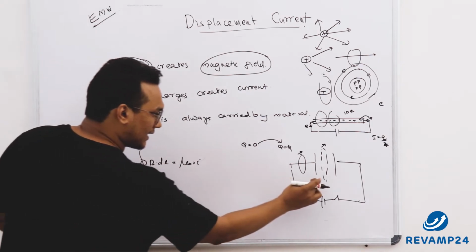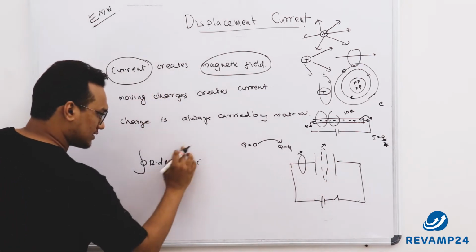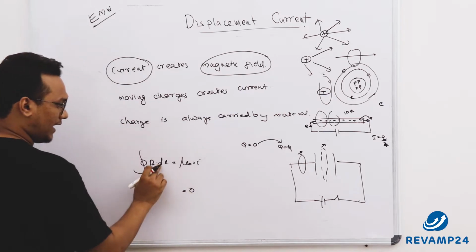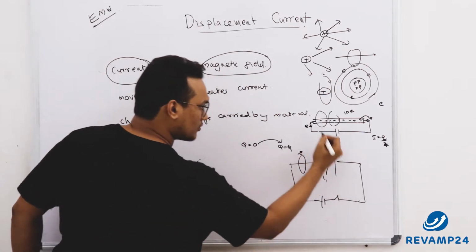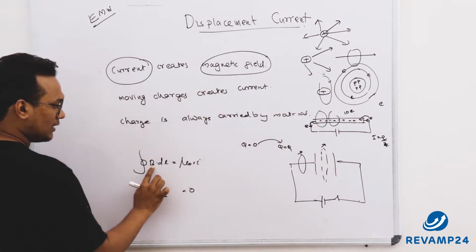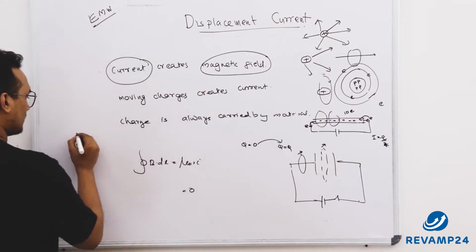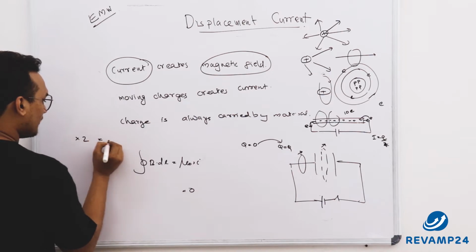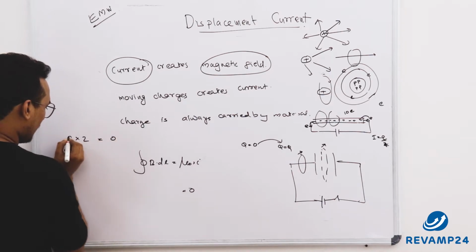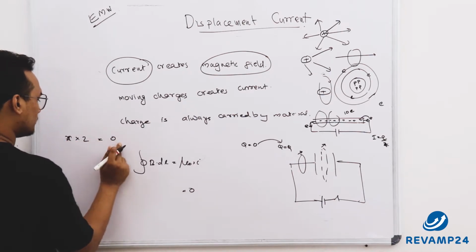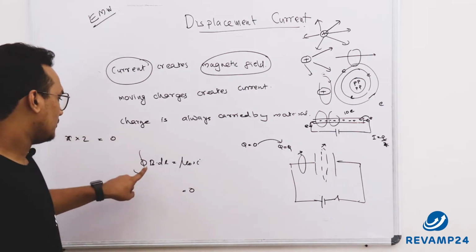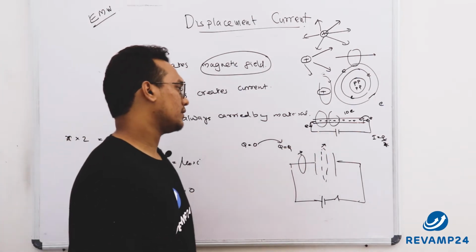I'll repeat it. Current is 0, so this whole thing will become 0. And the total length of my loop is not equal to 0. So a number multiplied by a non-zero value, if it is 0, then the number is 0. For example, x multiplied by 2 is equal to 0, which means x is equal to 0. Similarly, B is equal to 0 at this point.